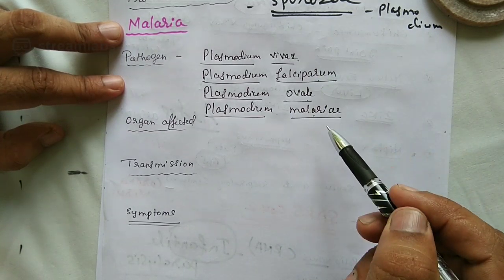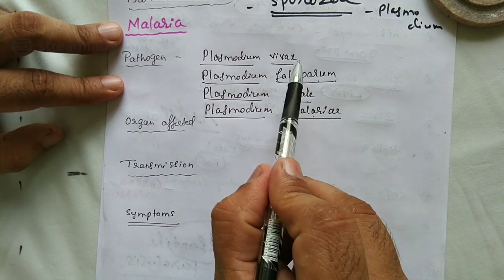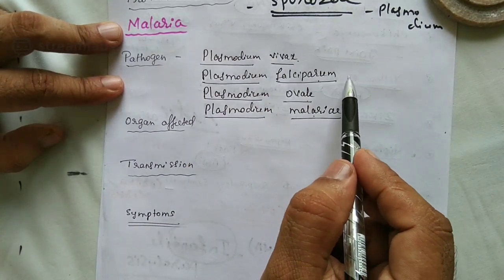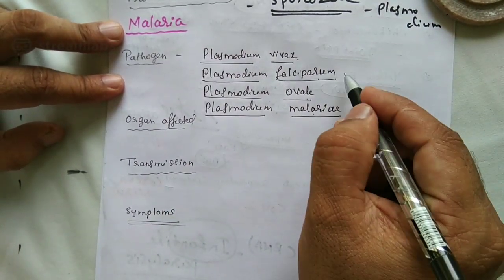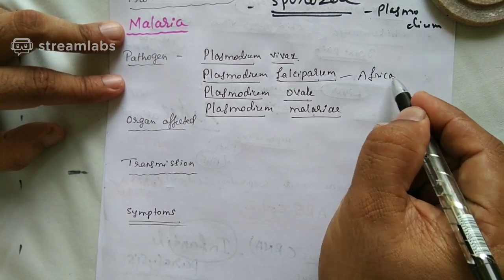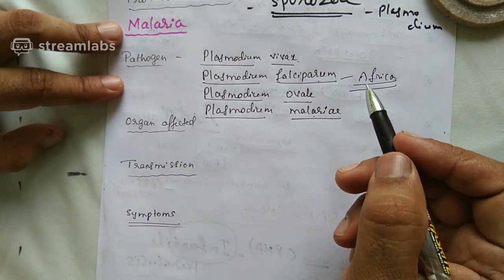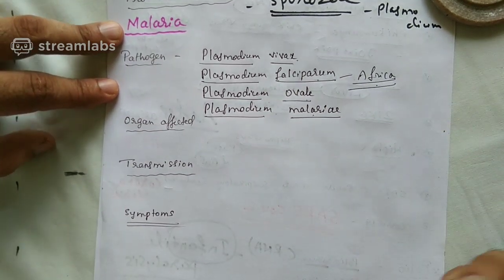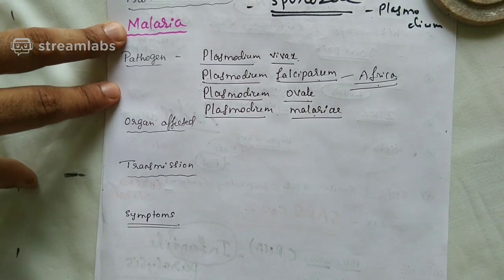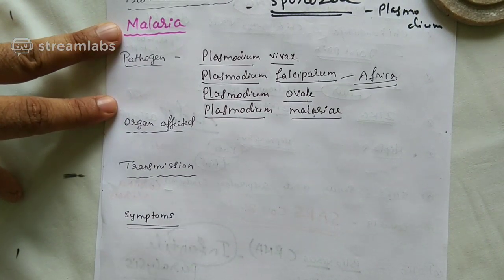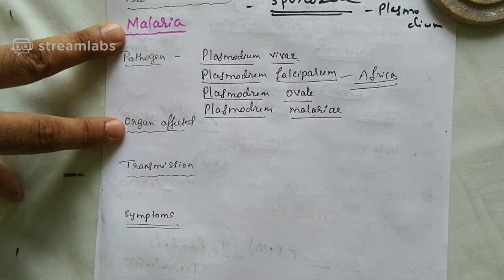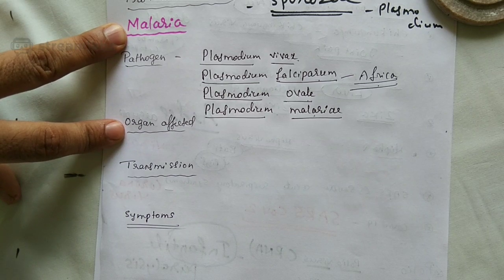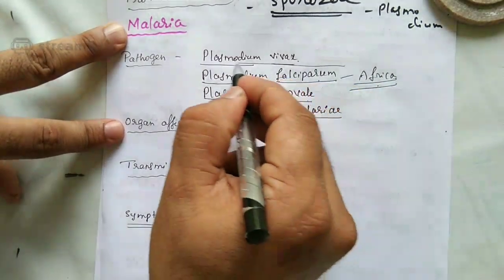Why have I grouped all these? The reason is they were restricted to a particular region. For example, Plasmodium falciparum was very high in Africa, but now it has spread everywhere. Earlier it was restricted to Africa. So, among these 4 Plasmodium species, Plasmodium vivax, Plasmodium falciparum, Plasmodium malariae, and Plasmodium ovale, Plasmodium falciparum should be